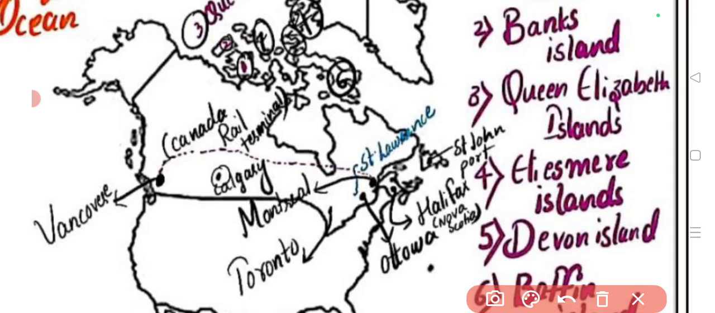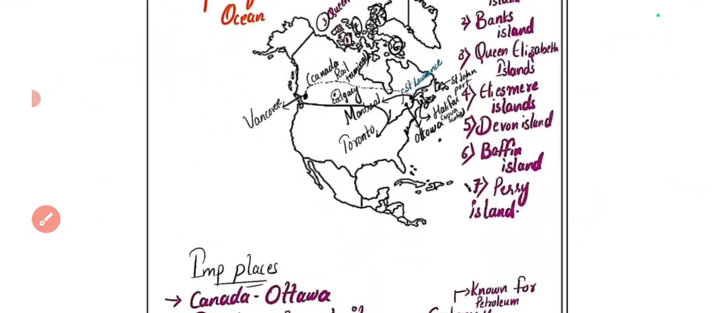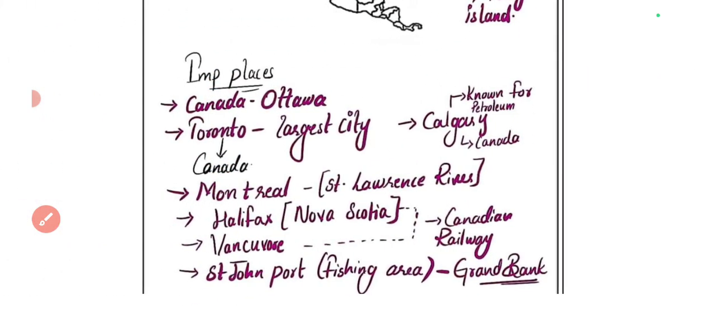Ottawa is the capital, Toronto is the largest city and Montreal is another important place, important for us because of the Montreal Protocol and all, which you'll read in environment. So that's the reason we have located this place also. Near to Montreal lies the St. Lawrence River. You'll be learning about St. Lawrence and other rivers in the next classes, but let me remind you that Montreal is on the banks of St. Lawrence.